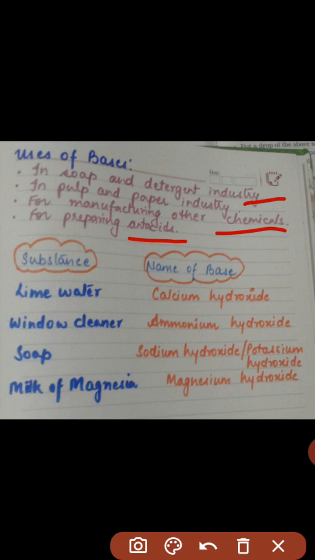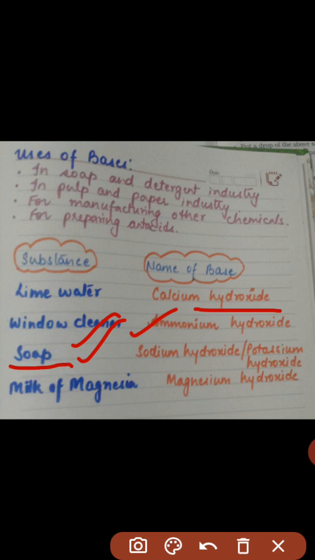Now here, as you can see, a table shows different substances and the name of the base present in them. The first one is lime water. In lime water, which base is present? This is known as calcium hydroxide. The window cleaners which we use contain a base known as ammonium hydroxide. In soaps, sodium hydroxide or potassium hydroxide is present, whereas in milk of magnesia, a base named magnesium hydroxide is present. So this is the list of the bases present in these different types of substances.